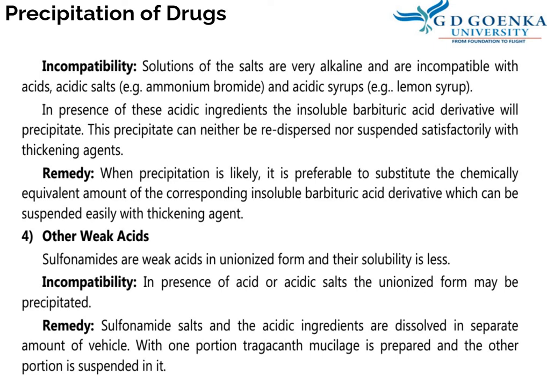Remedy: sulfonamide salts and the acidic ingredients are dissolved in separate amounts of vehicle. With one portion tragacanth mucilage is prepared and the other portion is suspended in it. So this is the way to prepare. A suspending agent like tragacanth mucilage is added. The vehicle is again divided into two parts. To one part they can add sulfonamide salt, to the other part they can add tragacanth mucilage, and then one part can be added to the other part with stirring.